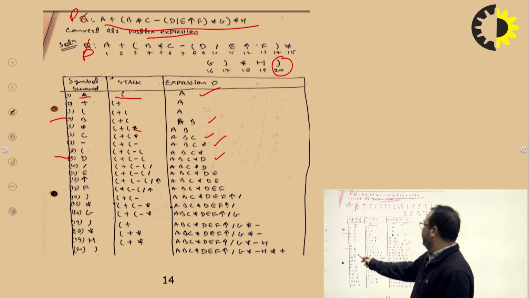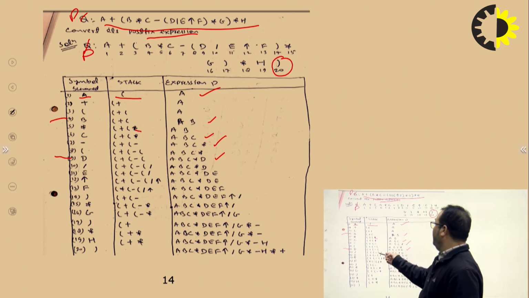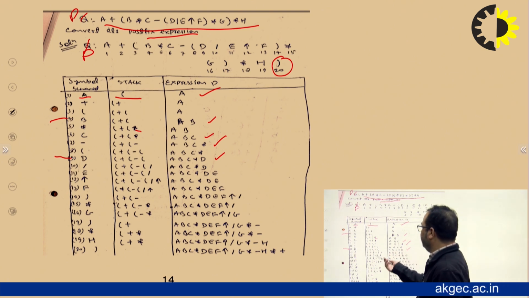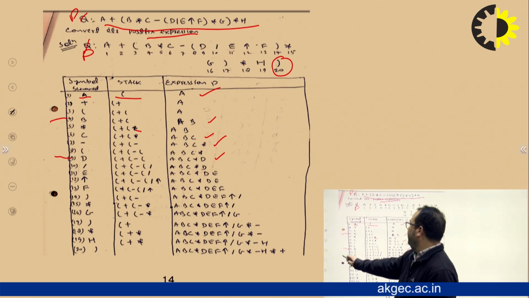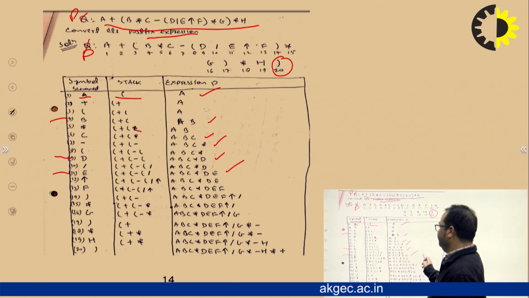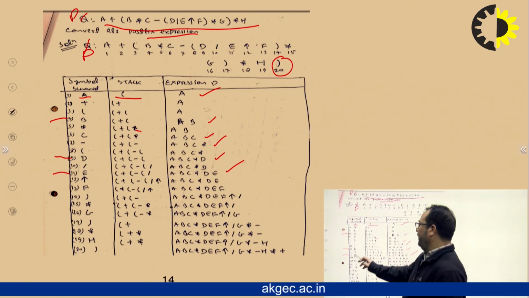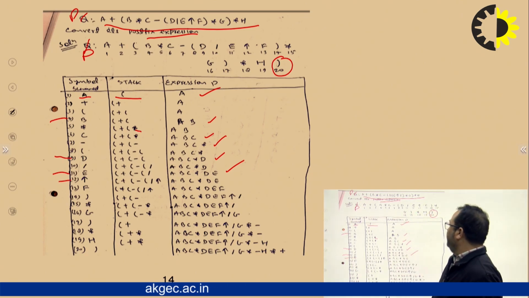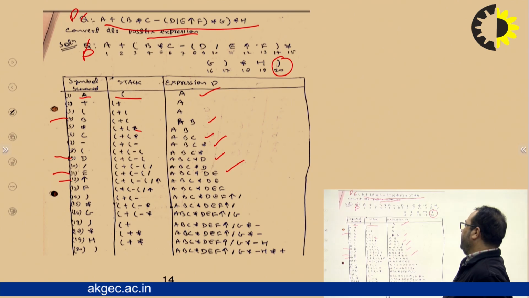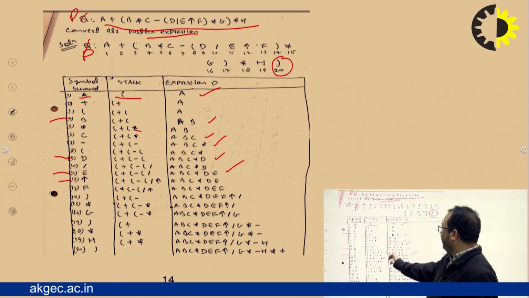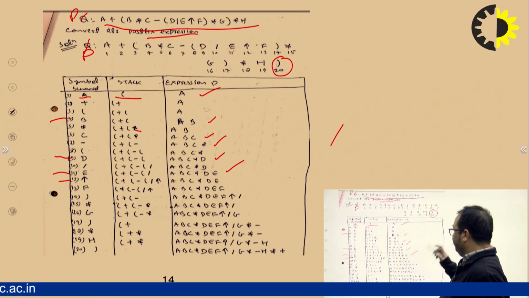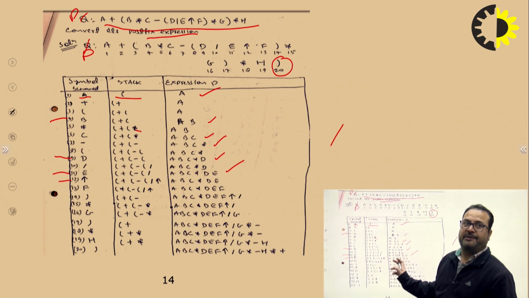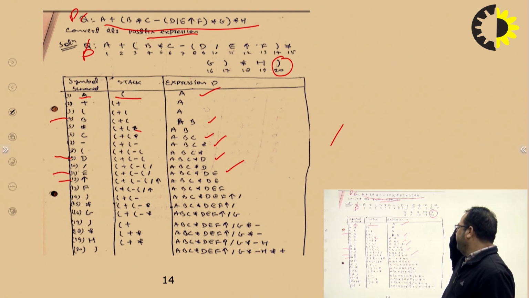Then we have again an operator. There is no operator at the top, so we simply put the currently scanned one on the stack. Then again we have E, an operand, which goes into P. Then we have the exponential operator, which has the highest priority, so we simply put it into the stack. In the stack we have the division operator, which has less precedence than this currently scanned operator, so it will not be removed from the stack. That is the important point to note here.